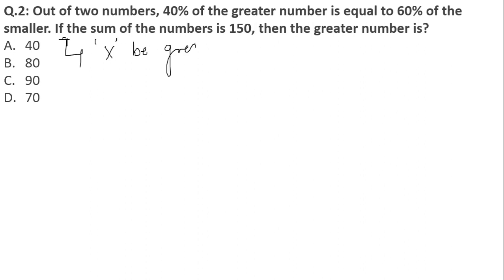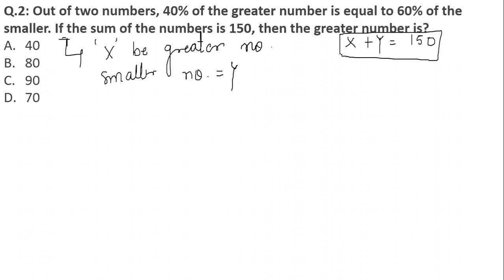the greater number. It should be the greater number. So the smaller number, let us consider it to be y. So here, what is given in the question? x plus y, that is smaller plus greater number, is equal to 150. We know that their summation is 150. At the same time, we know that one is the greater number and the other one is the smaller number.